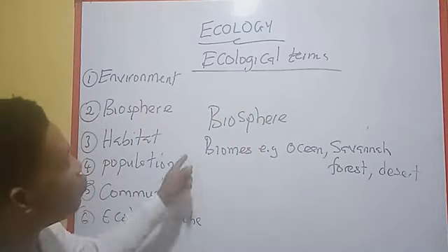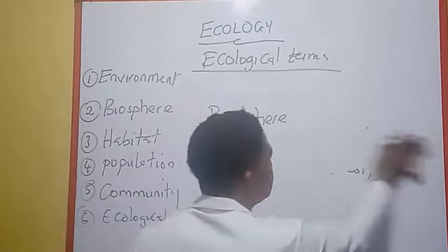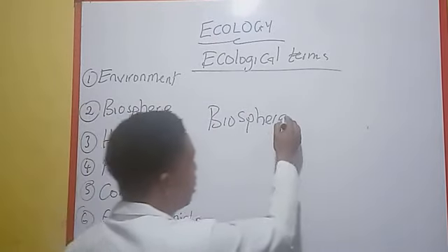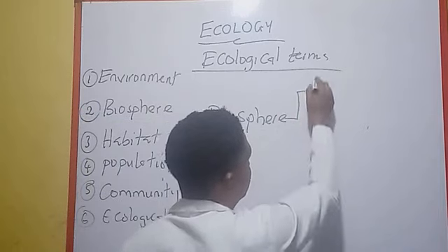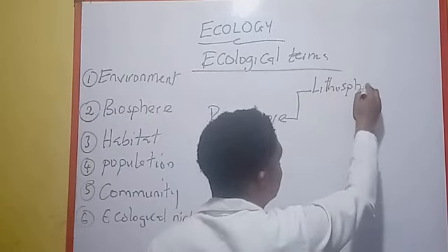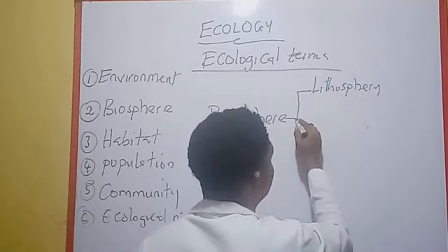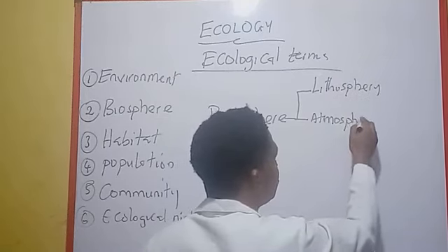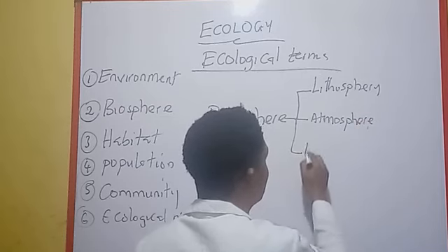Now, the biosphere is also divided into three spheres. You have the lithosphere, you have the atmosphere, and you have the hydrosphere.